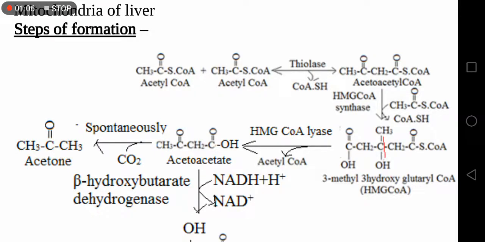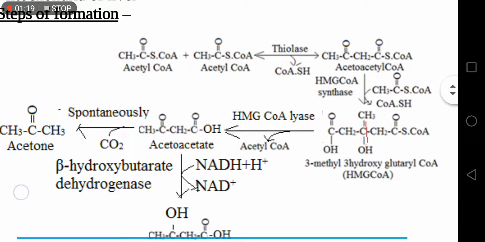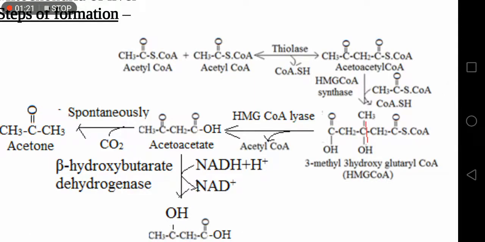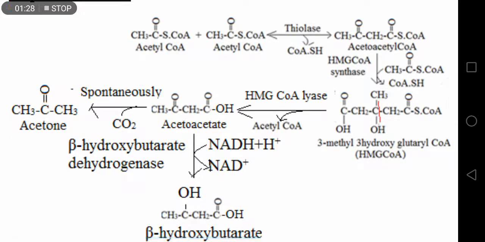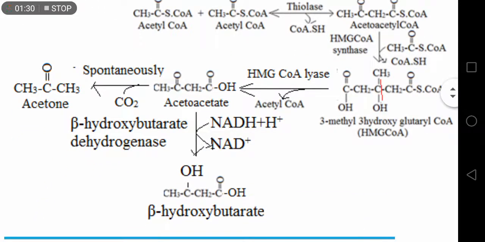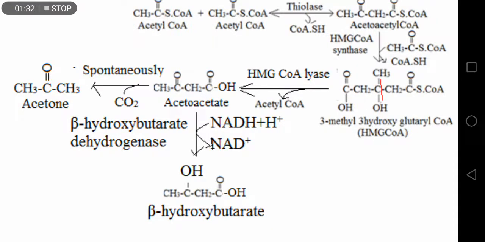Then by the enzyme HMG-CoA synthase, another molecule of acetyl-CoA joins with the acetoacetyl-CoA to form 3-hydroxy-3-methylglutaryl-CoA, that means HMG-CoA. Then the HMG-CoA is cleaved by HMG-CoA lyase to release acetyl-CoA and form acetoacetate. Then the fate of acetoacetate is either to be reduced to form beta hydroxybutyrate or spontaneously decarboxylated to form acetone.